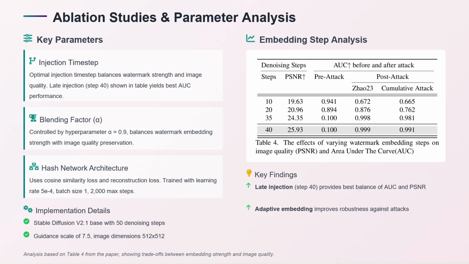We did some ablation study on different parameters, including the steps. When we embed the watermark at later steps like 35 and 40, the image quality keeps increasing and the robustness keeps increasing. This was shown in the Robin paper, where they discussed that when we embed the watermark in later stages, we can preserve AUC and PSNR. We observe the same phenomenon in our Ion paper.